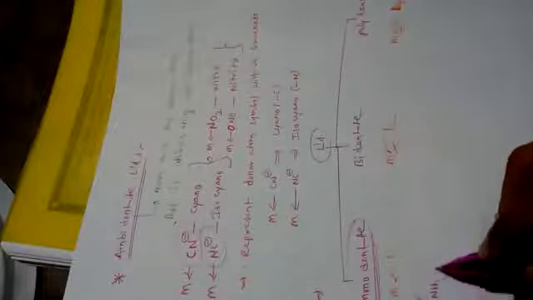So here what I am saying, if monodentate ligands consist more than one time, how can we represent? For example, NH3 ligand.